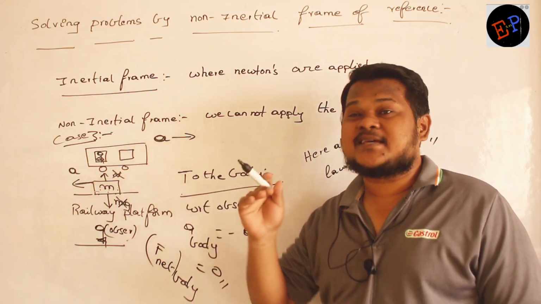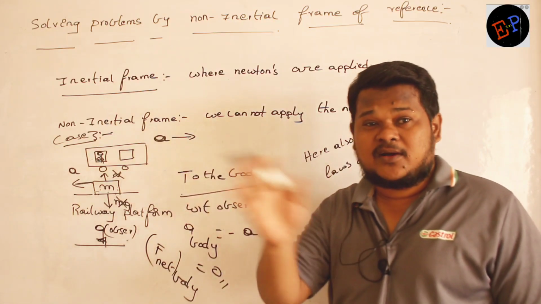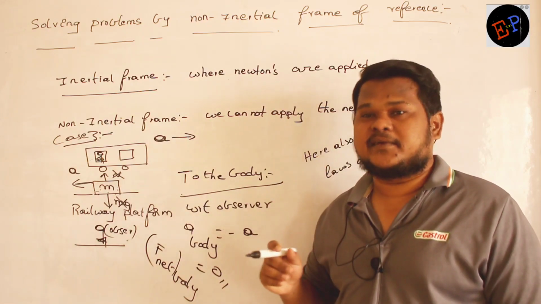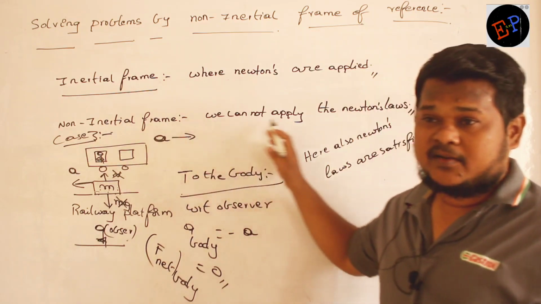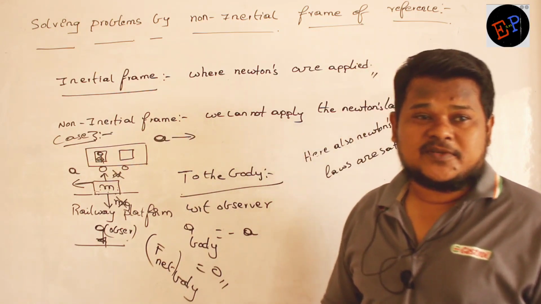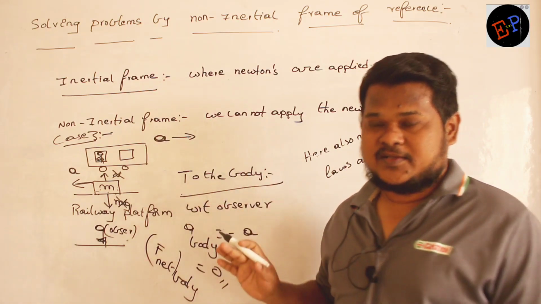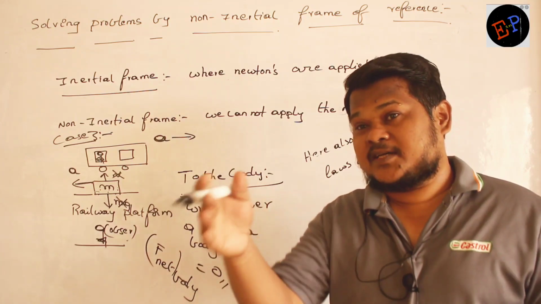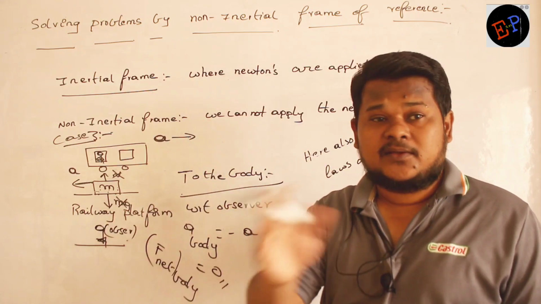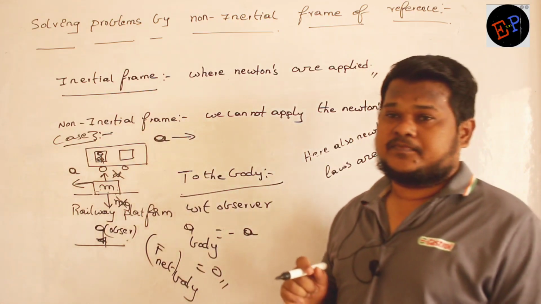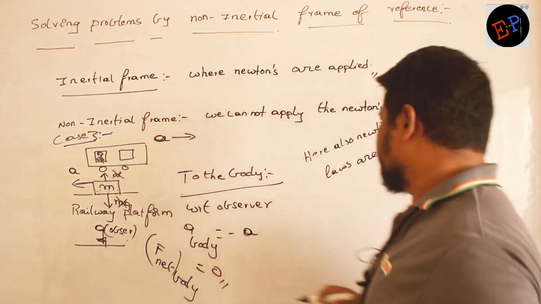So when the observer is accelerating, there you cannot apply the Newton's laws. Newton's laws will not be valid here. And are you able to understand, ma? So such frames of reference we can call non-inertial frames of reference. Okay. So when the observer is in rest position, you can apply the Newton's laws. When the observer is moving with a velocity, then also you can apply the Newton's laws. But when the observer is accelerating, you cannot apply the Newton's laws. Are you able to understand, ma? This is what is called a non-inertial frame of reference.